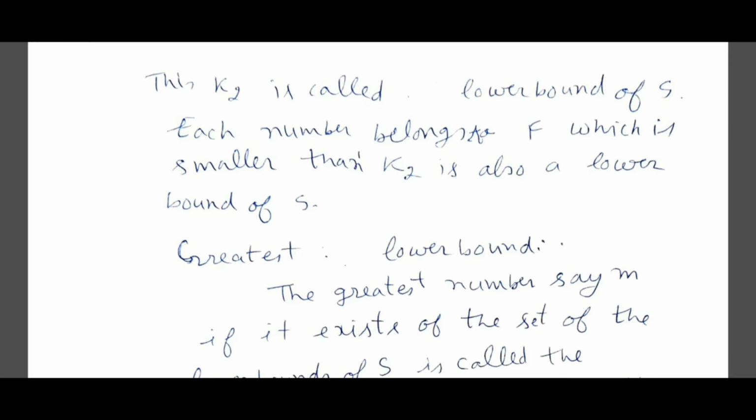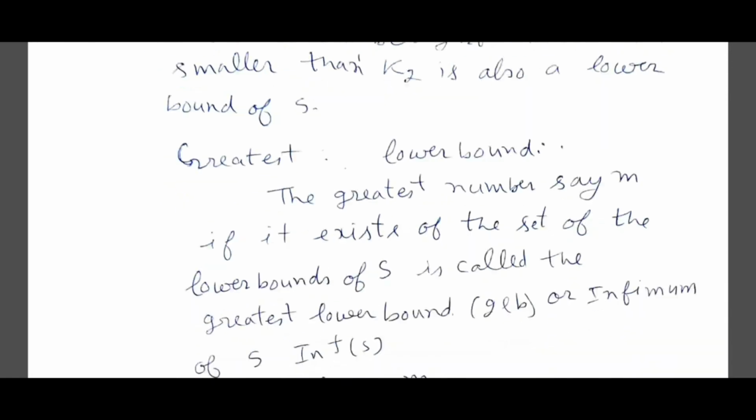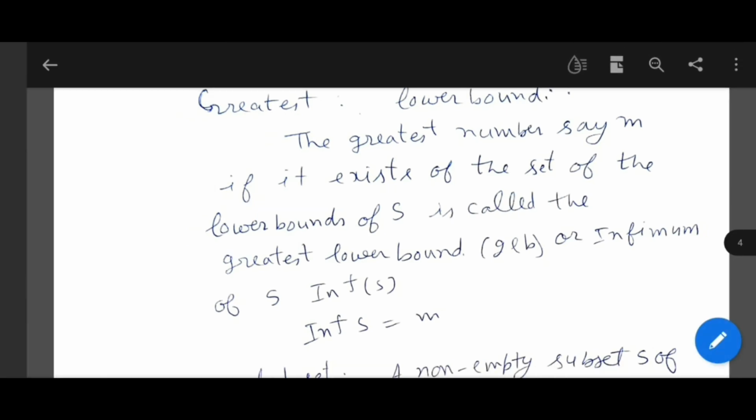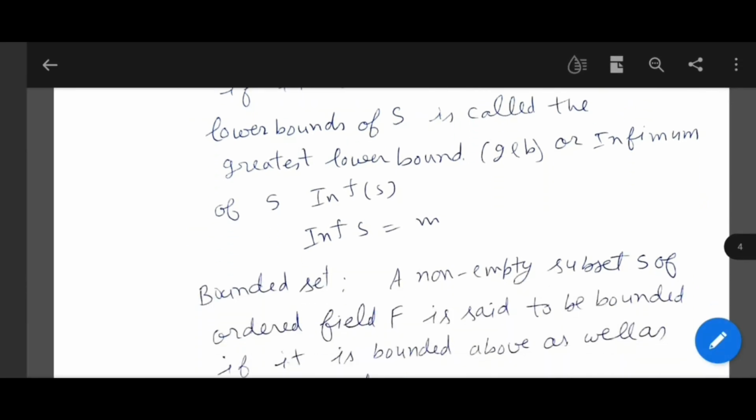The greatest lower bound, say M, if it exists of the set of the lower bounds of S is called the greatest lower bound, GLB, or infimum of S. So here infimum of S equal to M.